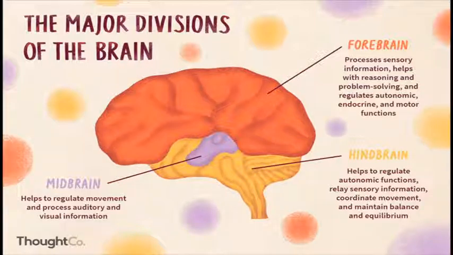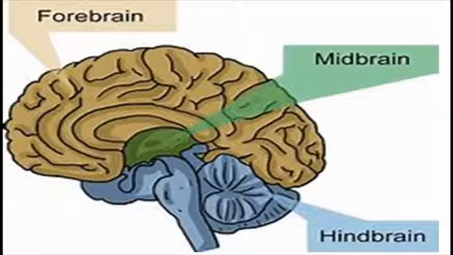is also involved in the regulation of the autonomic nervous system, endocrine and motor functioning, while the midbrain helps to regulate movements and process auditory and visual information, and also contains some memory functions. The hindbrain helps to regulate autonomic functions, which involve sympathetic and parasympathetic relations, coordinate movement and maintain balance and equilibrium. Okay, as you can see, the upper one is the forebrain, the middle one is the midbrain, and the last one is the hindbrain.